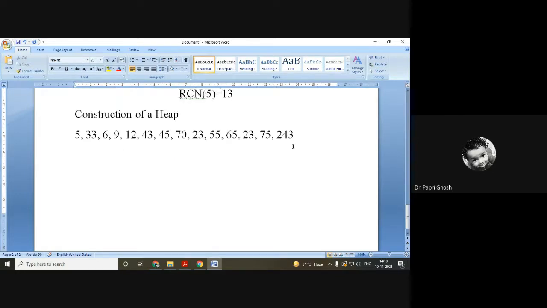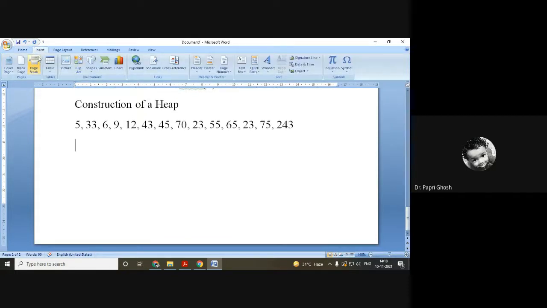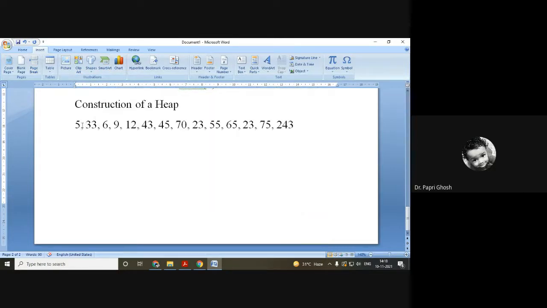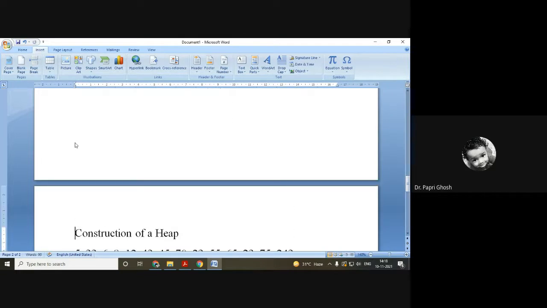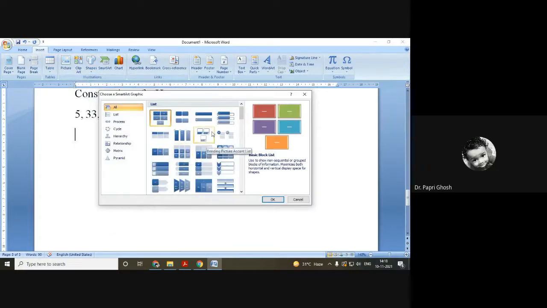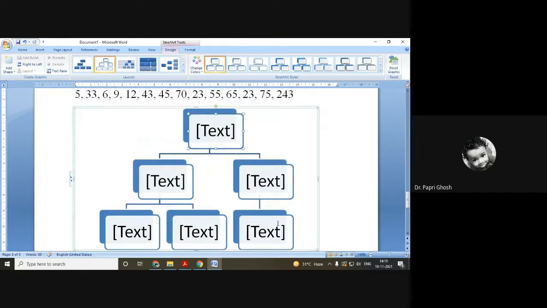Okay. Now let us create a tree with all this. So how many numbers are there? 1, 2, 3, 4, 5, 6, 7, 8, 9, 10, 11, 12, 13, 14. So altogether 14 numbers are there. So we can take nodes and insert them; we can take a tree.